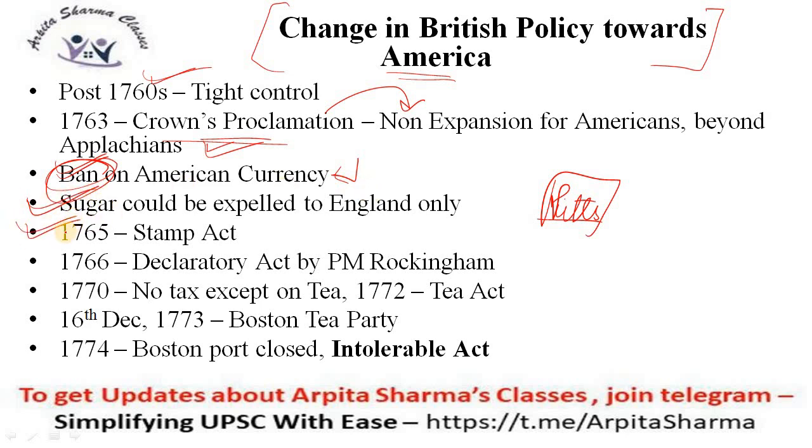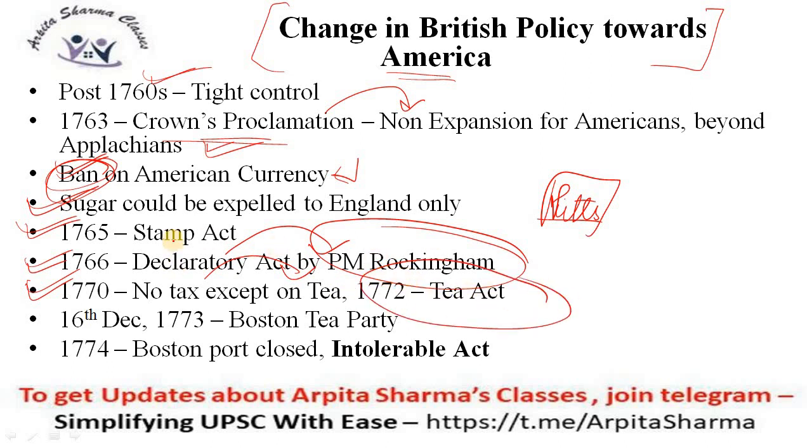In 1765, the Stamp Act came. Also in 1766, a Declaratory Act was passed by PM Rockingham, which announced that all the decisions will be taken by England for the American colonies. In 1760, tea was taxed, only tea, except the other commodities. So in 1772, the Tea Act was passed.